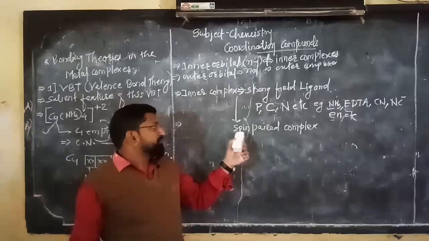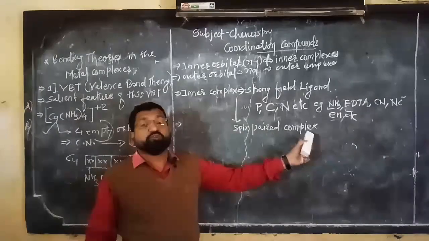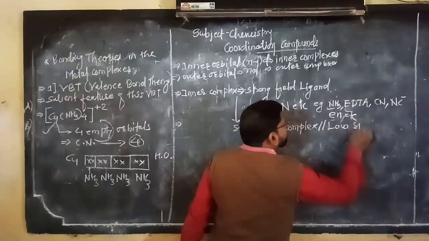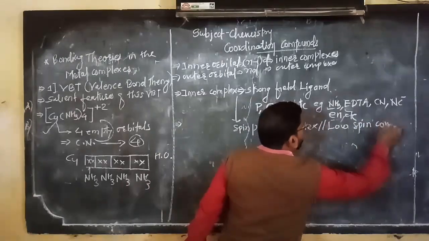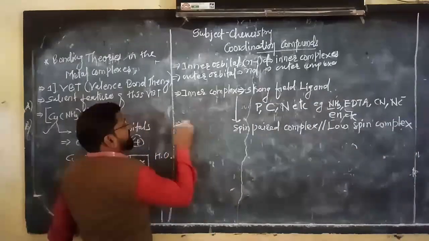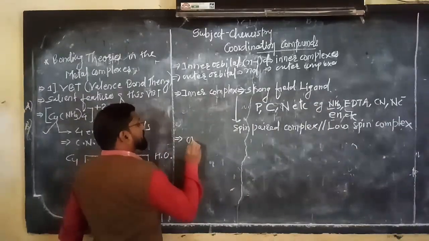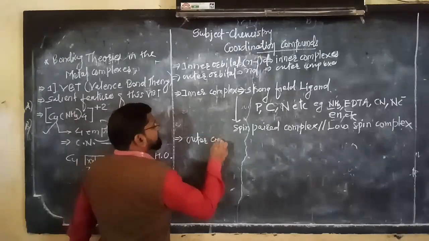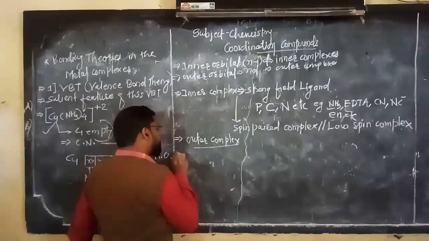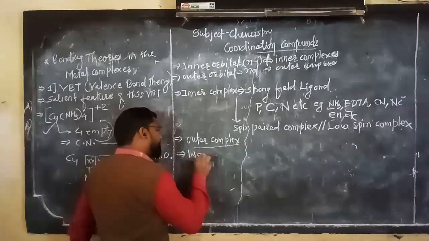Such a type of complex is called what? Spin paired complex, or it is also called a low spin complex. Low spin complex. Don't worry, I will explain later. After that, now it's turn for outer complex. Exactly opposite of that, outer complex is due to what? Outer complex is formed due to weak field ligand.